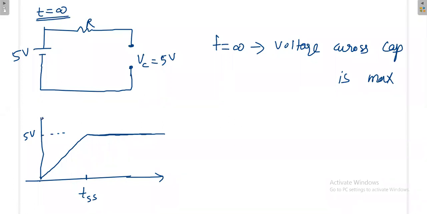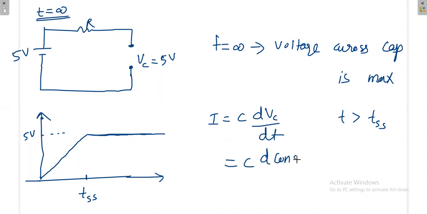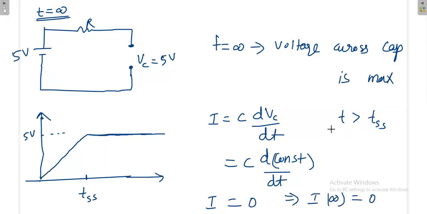Now I am interested in the current in this region. What is the current formula? I is equal to C dVc by dt. Once your time is greater than TSS, the voltage across the capacitor is constant. Differentiation of a constant is 0. That's why after steady state, your current will become 0, or we write I at infinity is equal to 0. So if the capacitor is completely open, the current across the capacitor will become 0.